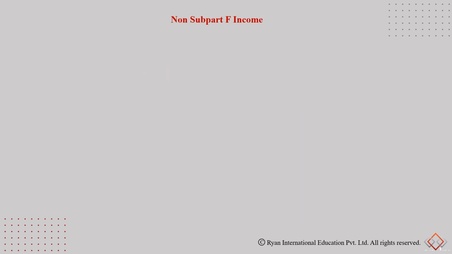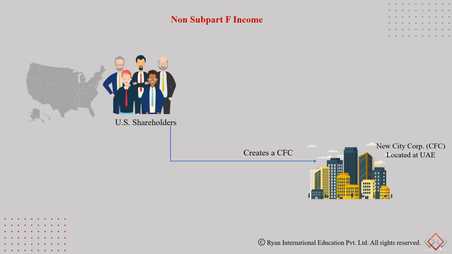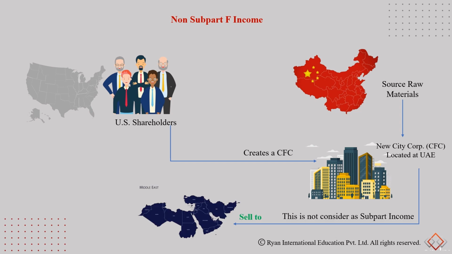Let's now understand what is a non-Subpart F income. Now let's say these US shareholders create a company in UAE, and then they source the raw materials from China, and then they process this in UAE, let's say Ras Al Khaimah or somewhere, and then they sell it to the Middle East.